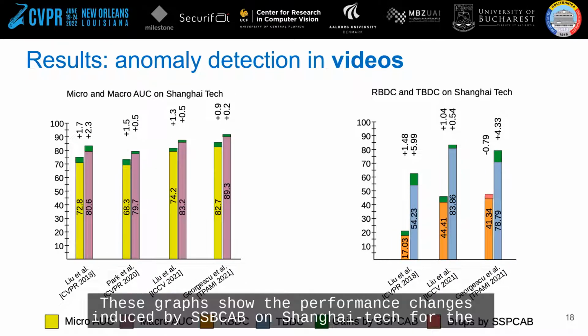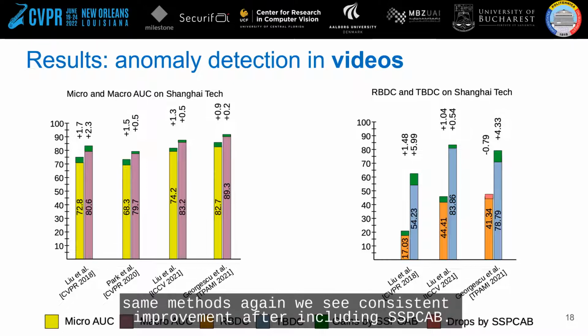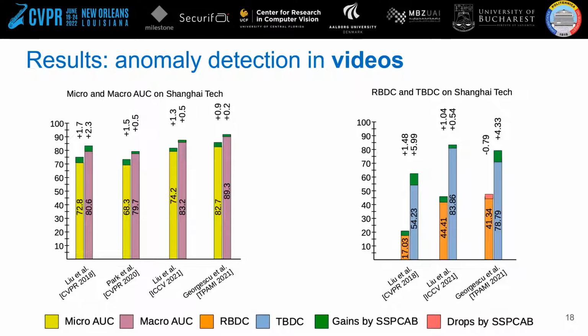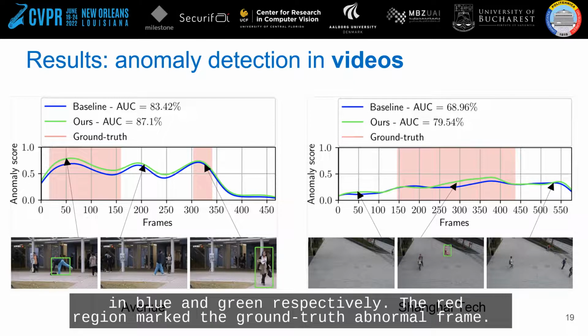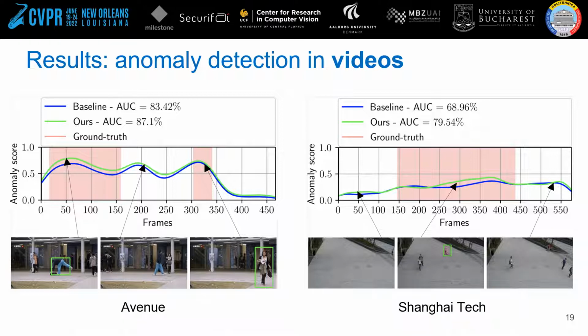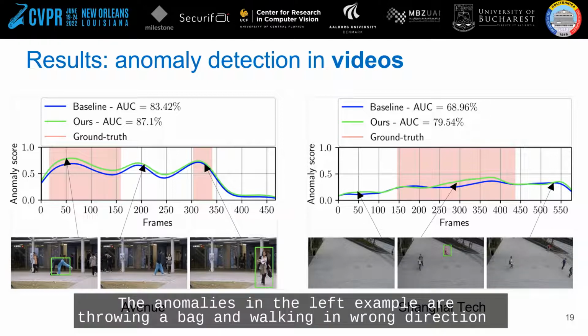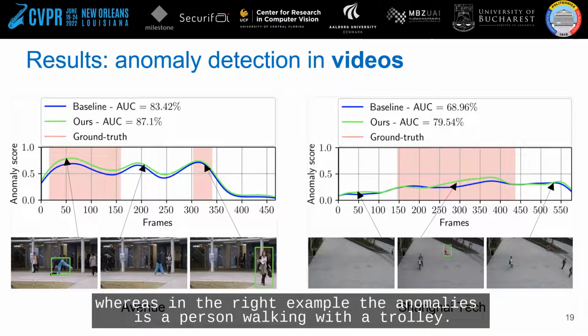These graphs show the performance changes induced by SSPCAB on ShanghaiTech for the same methods. Again, we see consistent improvement after including SSPCAB. Here we present the results on particular videos before and after adding SSPCAB in blue and green respectively. The red region marks the ground truth abnormal frame. The anomalies in the left example are throwing a bag and walking in the wrong direction, whereas in the right example the anomaly is a person walking with a trolley.